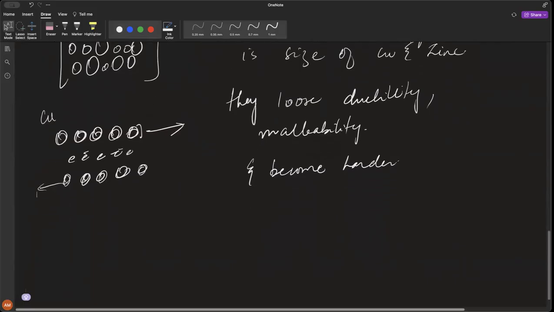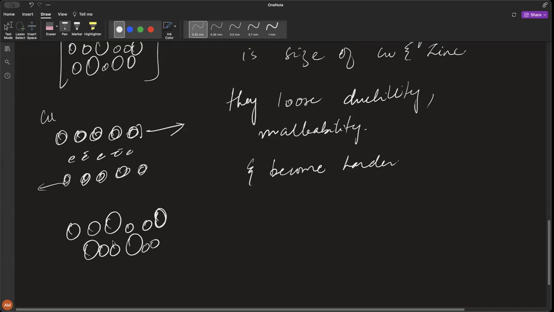But if you mix copper and zinc, the copper is going to be like this and the zinc is going to be bigger than that, or it could be different in shape and size. So this difference in shape does not allow them to slide over each other. They cannot slide over each other easily. Do you understand this?